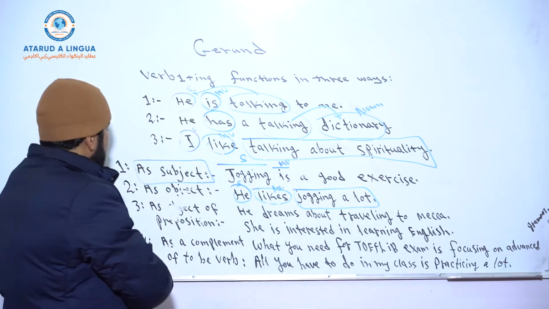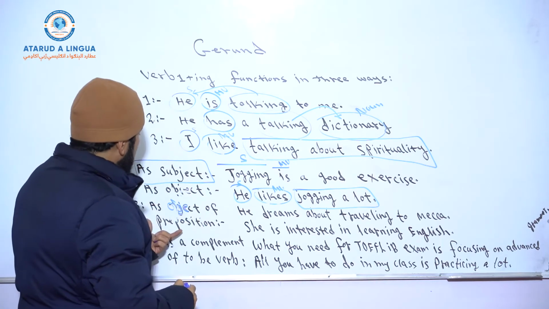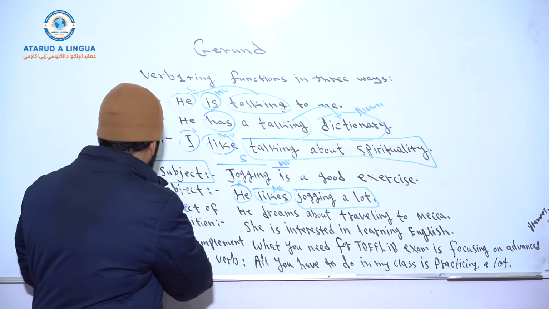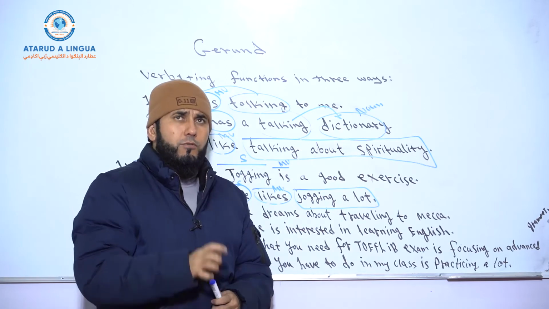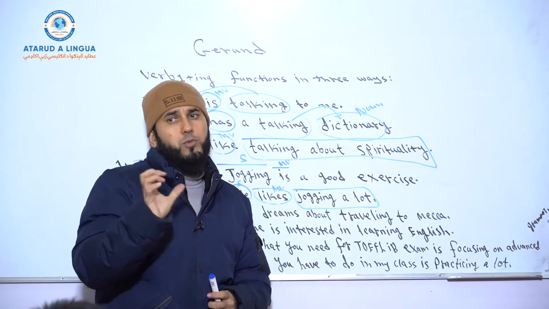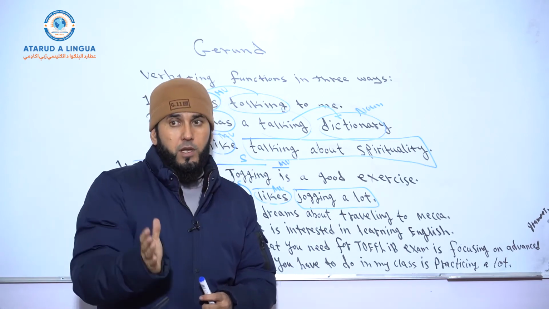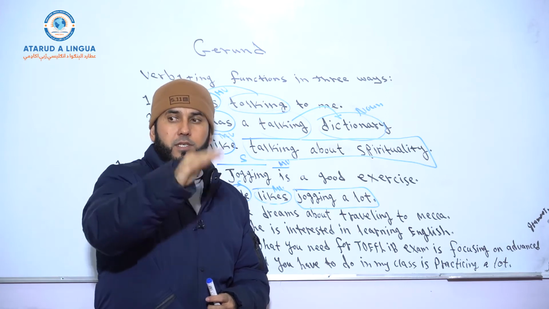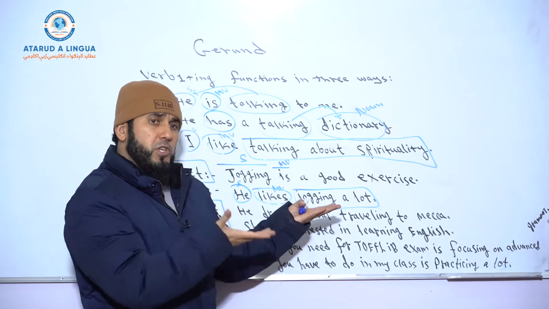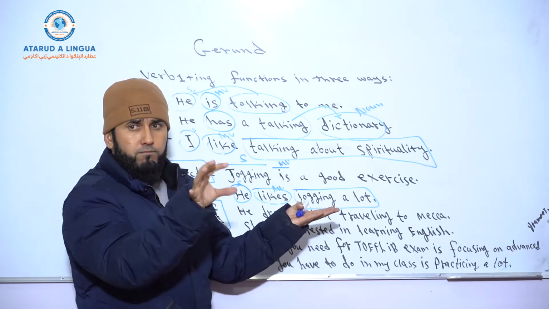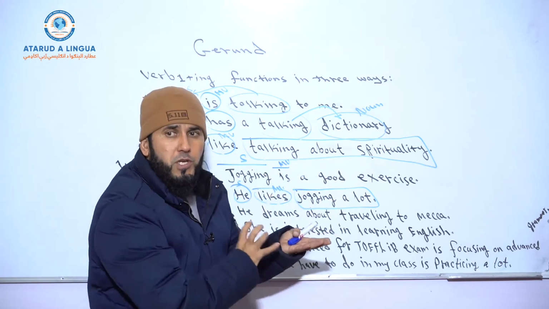Okay. Now, as object of preposition, here we have 2 examples, 2 sentences. There are some verbs which can take prepositions, and those verbs are called intransitive verbs according to grammar. Like work on, like plan on, like insist on, right? Dream about. And after preposition, we bring a gerund or a gerund phrase, and the gerund or the gerund phrase functions as the object of preposition.